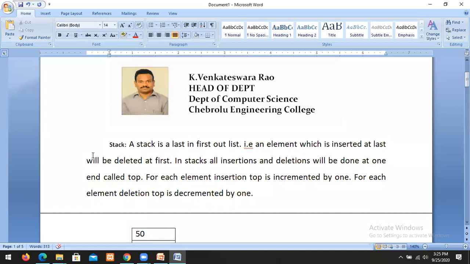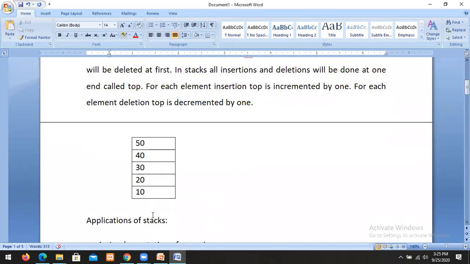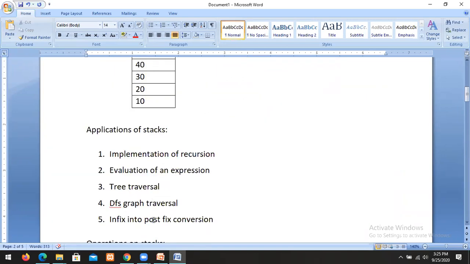For each element insertion, the top is incremented by 1. For each element deletion, the top is decremented by 1. Such a list we call a stack. So what are the applications? Recursion, evaluation of an expression, tree traversals, graph traversals, infix to postfix. These are all the applications of stacks.